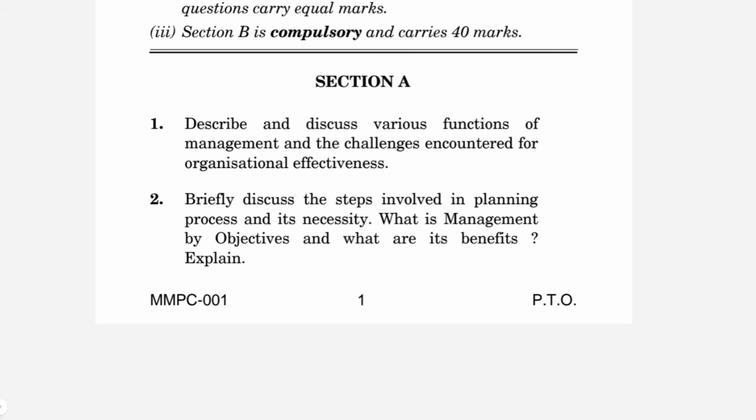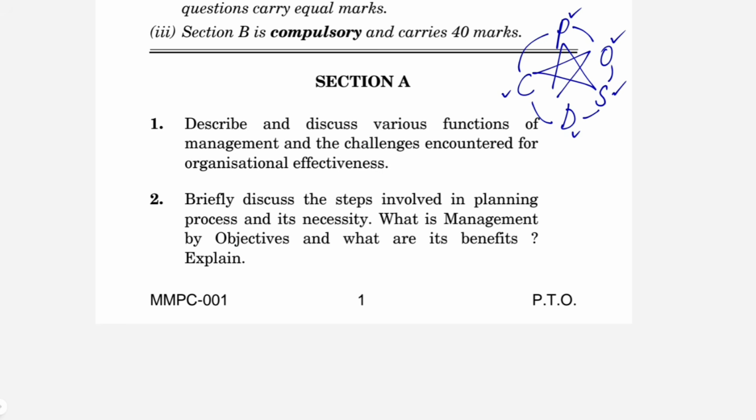So in this case, discuss the various functions of management. You can start by defining what you understand by management. Then you can go ahead and say what the functions are. We have 5 functions, right? Planning, organizing, staffing, directing, controlling, and how these are all interlinked with each other. You can draw a diagram like this also and explain. You can explain what you understand by planning, organizing, staffing, directing and controlling. So that will give you the first part of the answer.